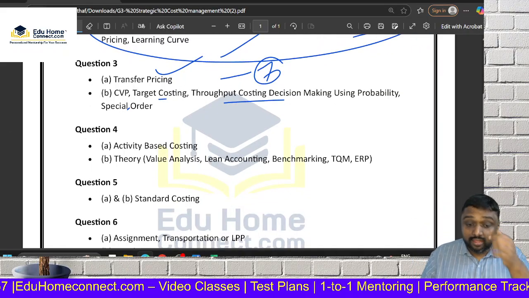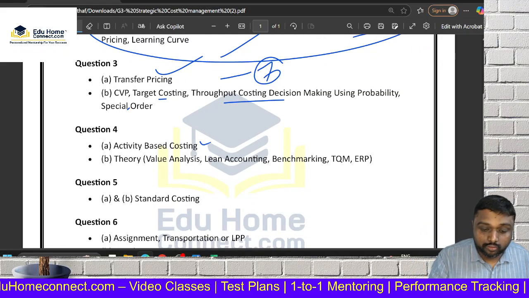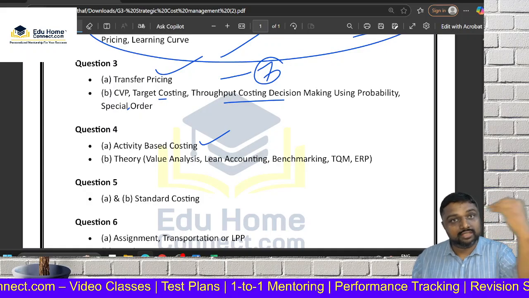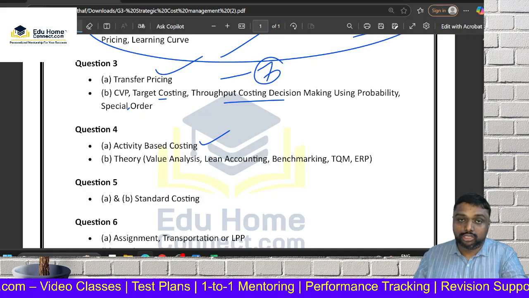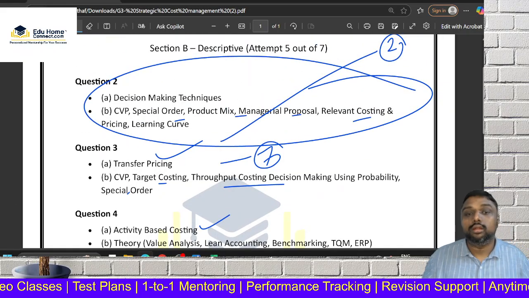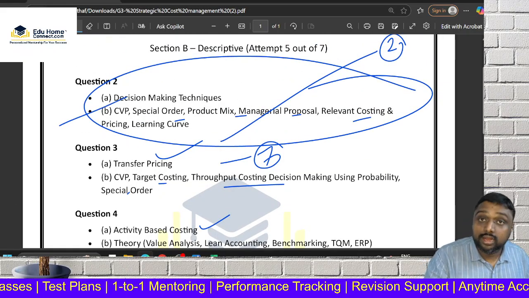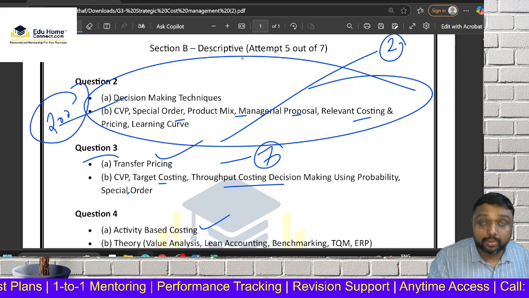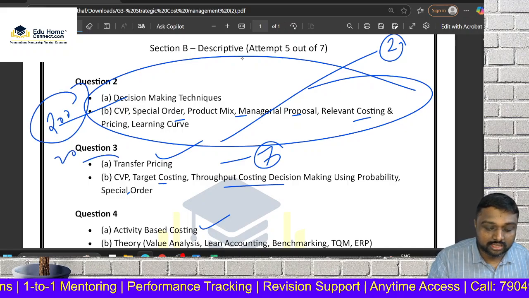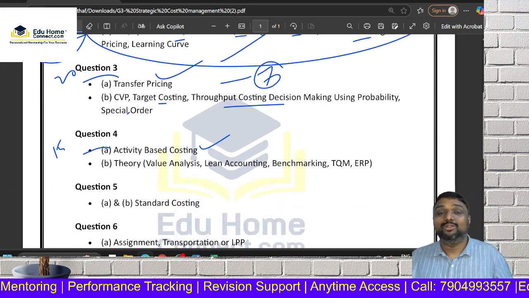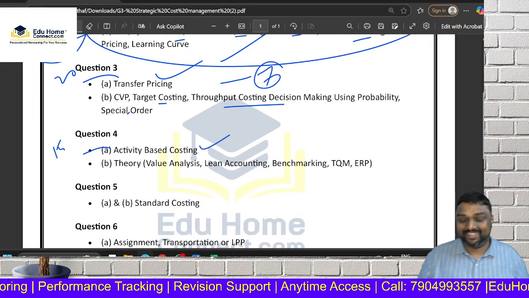Now see another very important point. Question number 4, activity based costing. That means if you study transfer pricing alone, 7 marks pakka. Activity based costing you study, 7 marks pakka. See here how many topics you have to learn. If you take your study material, this entire topic comes close to 200 pages, whereas transfer pricing in the study material is close to 20 pages, and activity based another 15 pages.